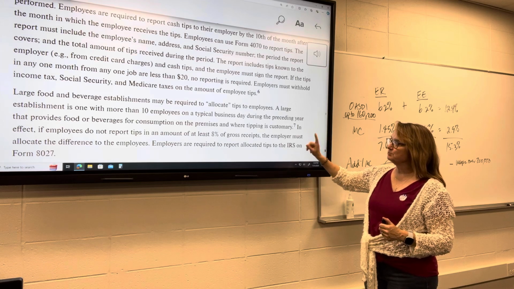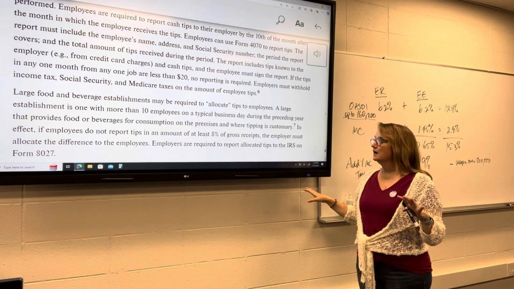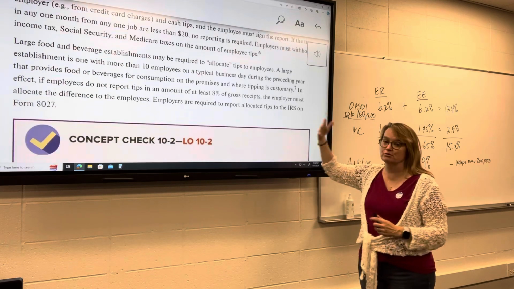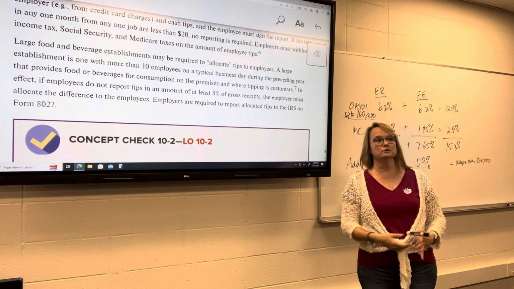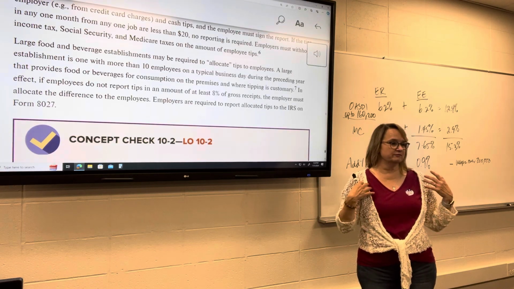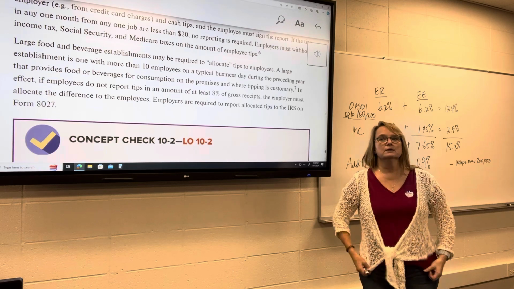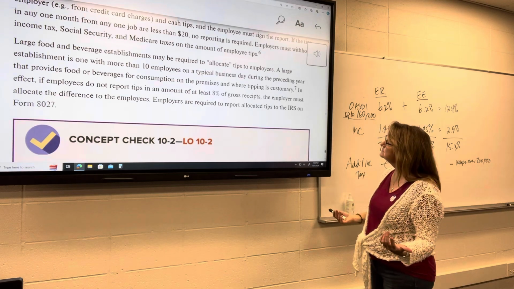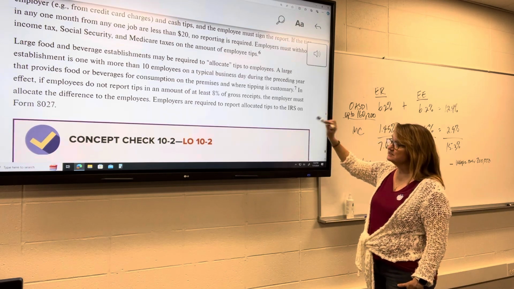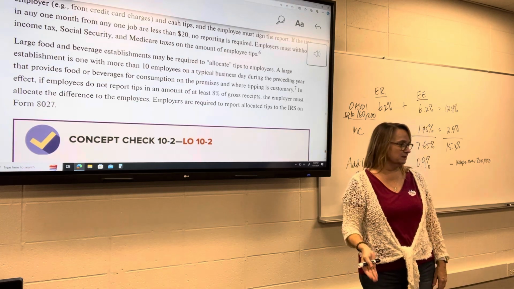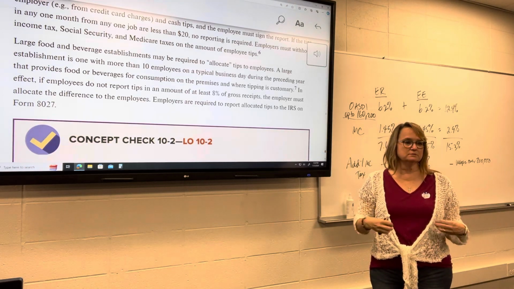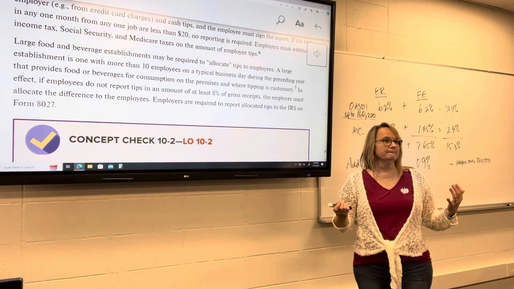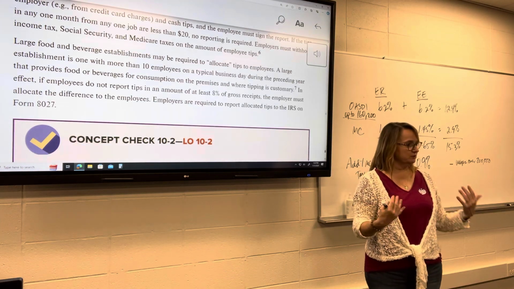What they do is, if employees do not report tips in an amount of at least 8% of their gross receipts, so if the employee sold $1,000 worth of receipts during the month and didn't report to the employer at least $80 in tips, the employer must allocate the difference to the employee. So the assumption is you're making 8%. It's to make sure that people will claim at least some of those tips. Tips are really easy to evade taxes on when you're a tipped employee, right?